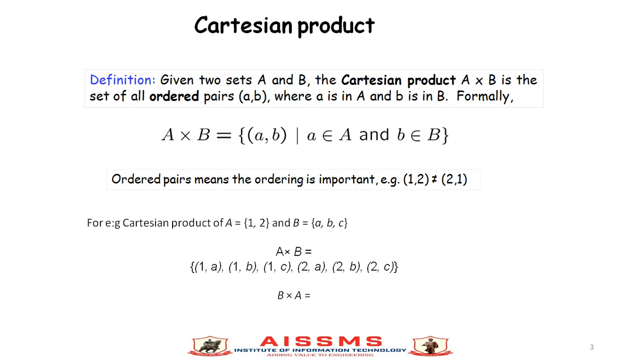The Cartesian product of B cross A is equal to ordered pairs (b, a) such that b belongs to set B and a belongs to set A. So the answer will be {(a,1), (a,2), (b,1), (b,2), (c,1), (c,2)}.